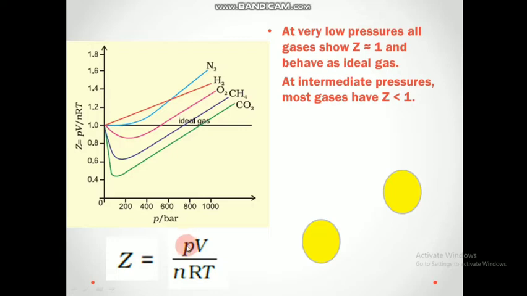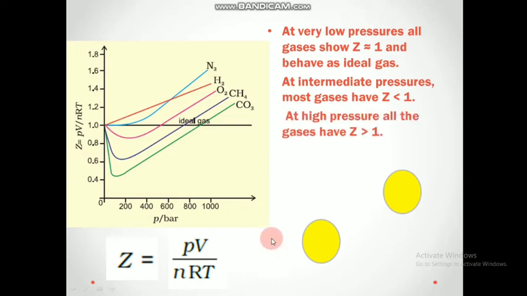So when we increase the pressure slightly, volume is decreasing, and the net term of PV becomes lesser. When this numerator term becomes lesser, the Z value becomes lesser than 1. So at intermediate pressures, most of the gases have Z value less than 1.